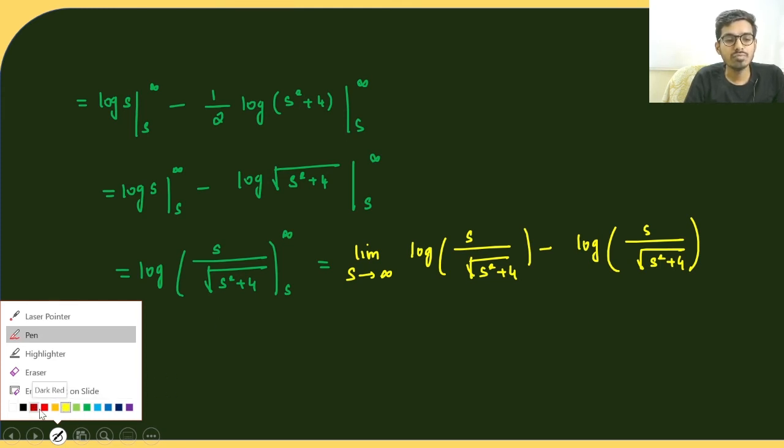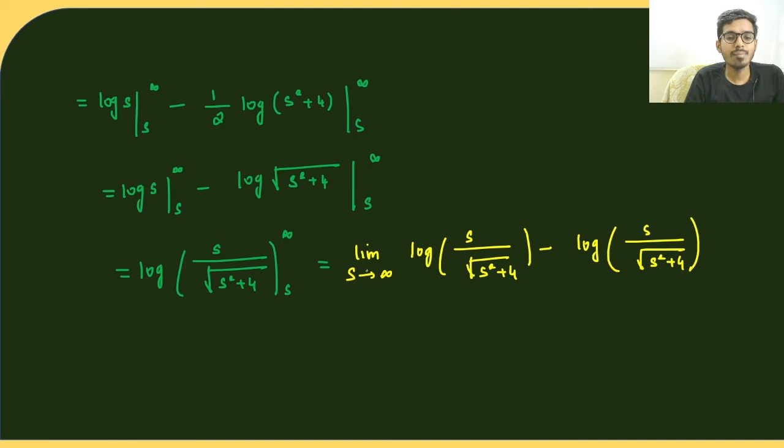We can find what happens when s is tending to infinity, not directly at infinity, because infinity is not a number. Now the upper limit is when s is tending to infinity, log of this value, and for the lower limit you keep s as it is.